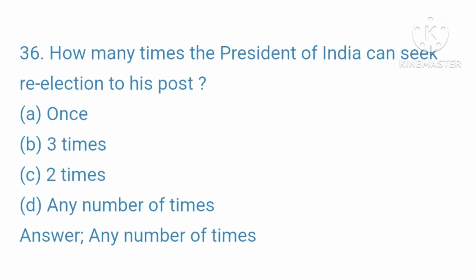36. How many times the President of India can seek re-election to his post? A. Once, B. 3 times, C. 2 times, D. Any number of times. Your right answer is any number of times.